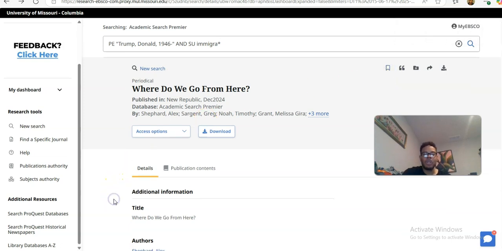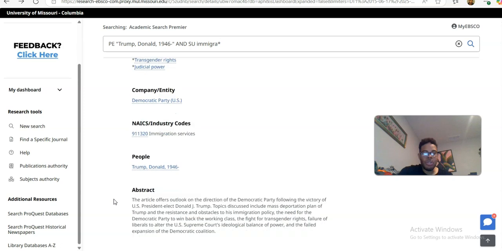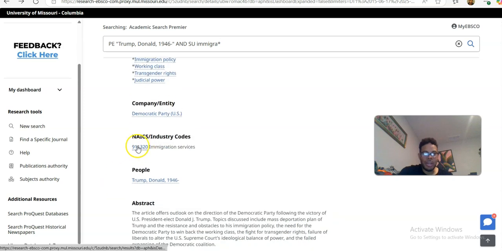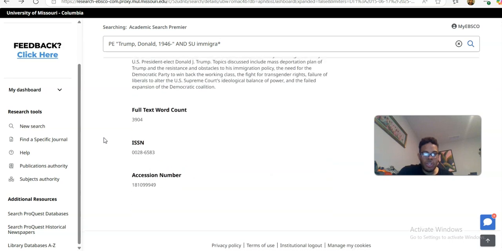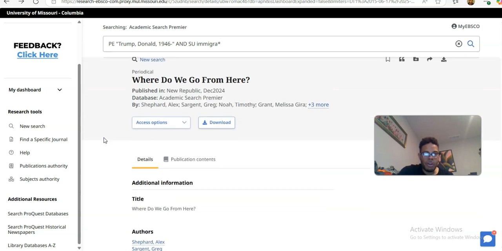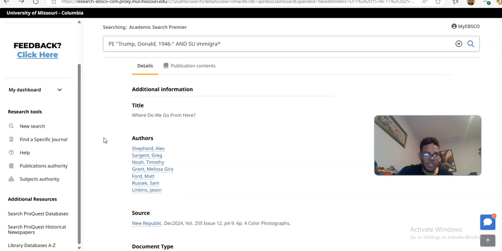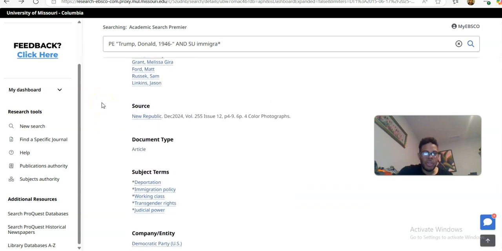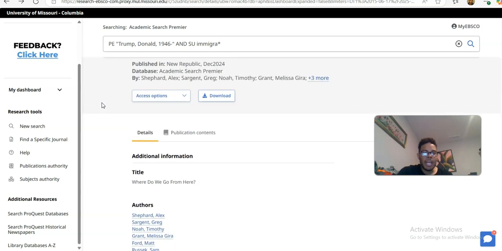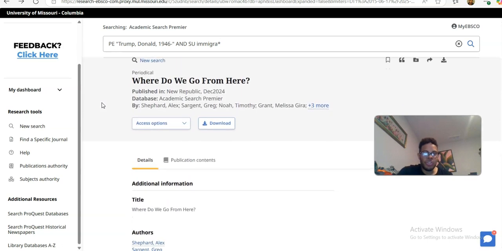All right, and so that is the rundown. I didn't even know they were supplying NAICS codes for that. But this is basically the basics of what Academic Search Premier and Academic Search Complete, those 2 databases, do. And I do want to just scroll down here just to show you again.